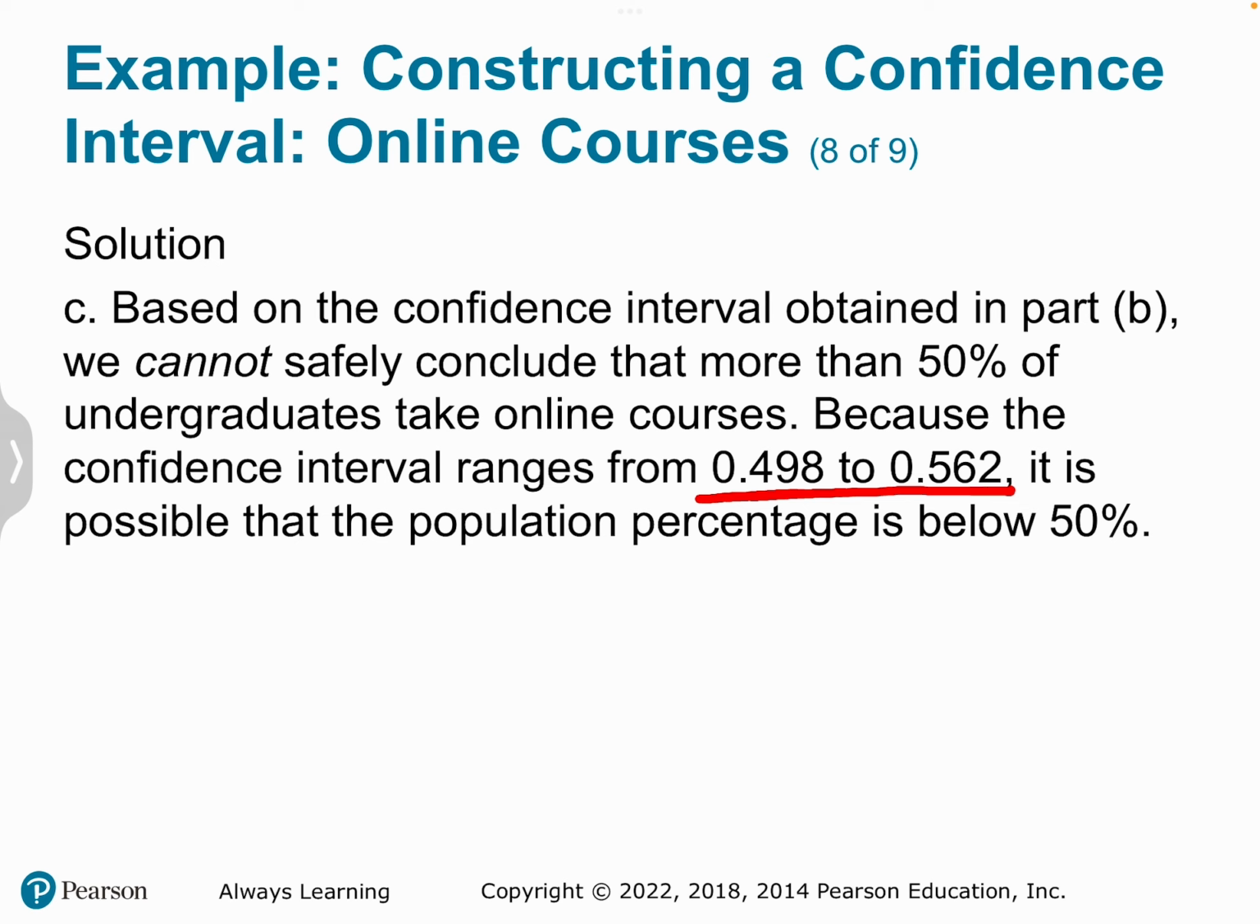If our interval had instead been something like 0.512, I'm just making this up as an example, then yes, if p is likely to fall between these two values, then certainly above 0.5 would be more justifiable.